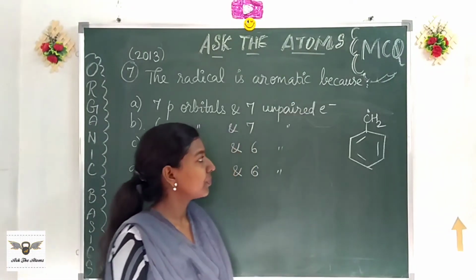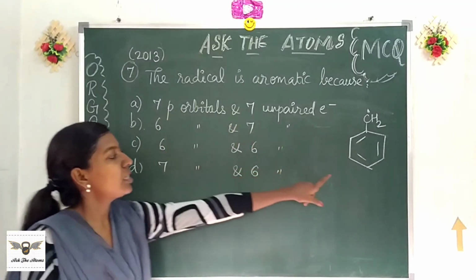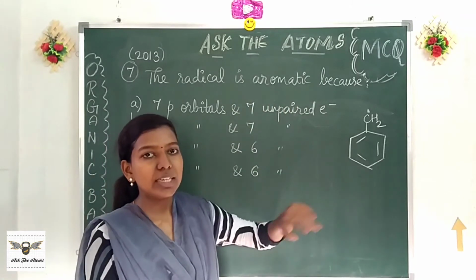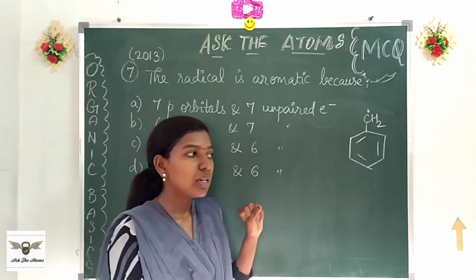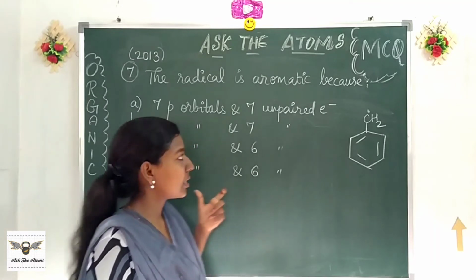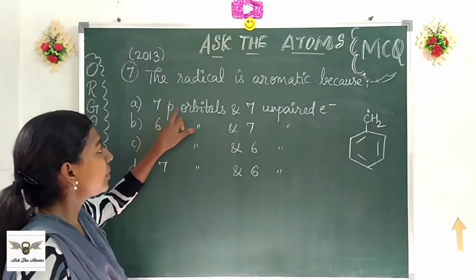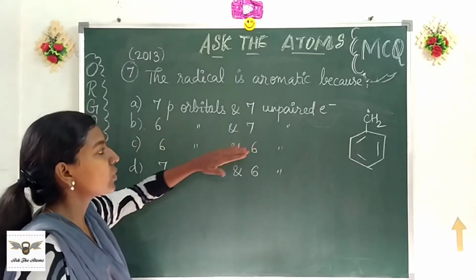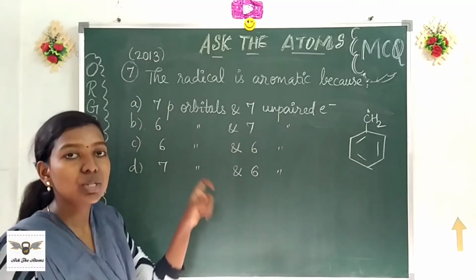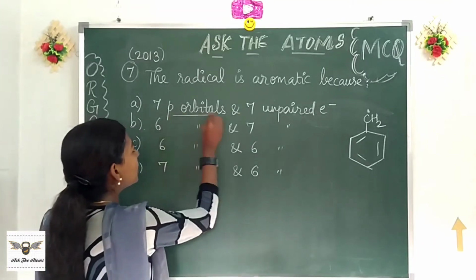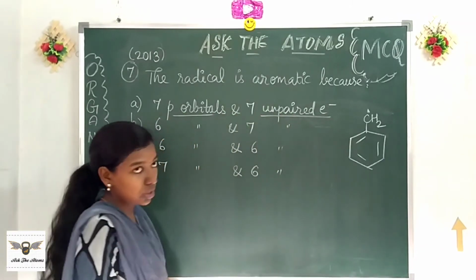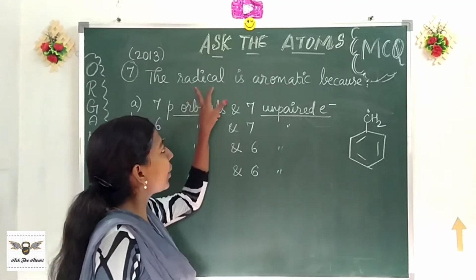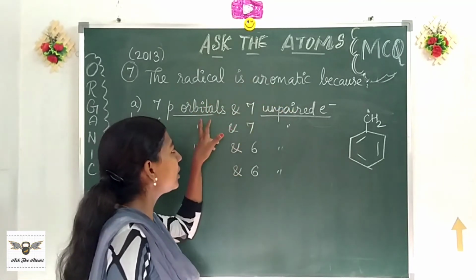2013 question. This particular radical, the benzylic radical, is aromatic, they say. And the reason is what they are asking us. Because it has 7 p orbitals and 7 unpaired electrons, or 6 p orbitals and 7 unpaired electrons. So basically they are asking us to count the number of p orbitals and the number of unpaired electrons. And please note properly, they say it is aromatic because of how many orbitals and how many electrons.